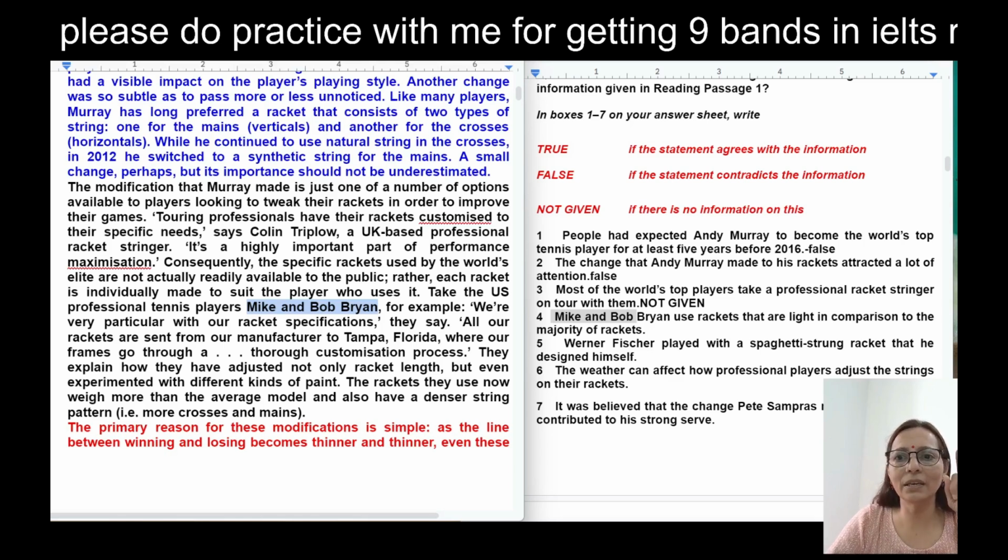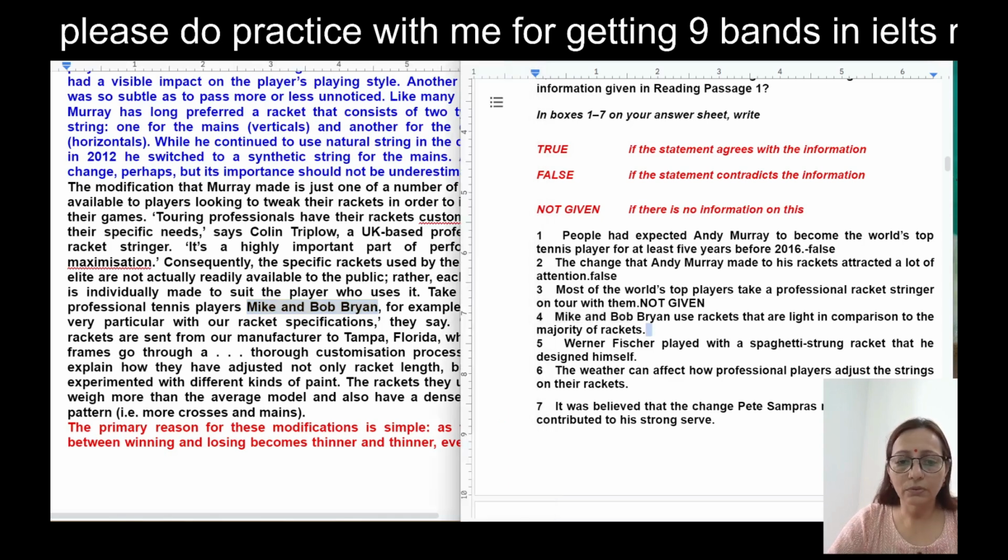Here the statement says they use rackets that are light in comparison to the majority of rackets, but here they have adjusted not only racket length but even experimented with different kinds of paint. The rackets they use now weigh more than the average. It means this is false.